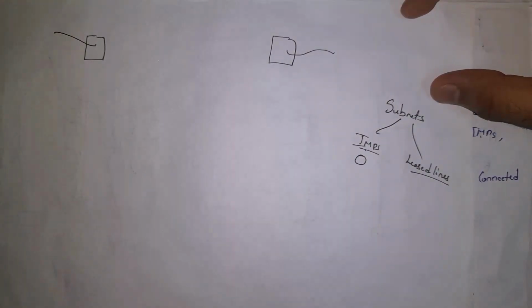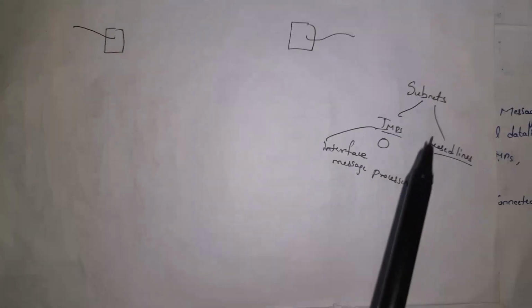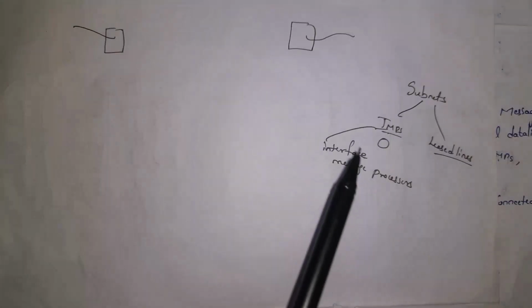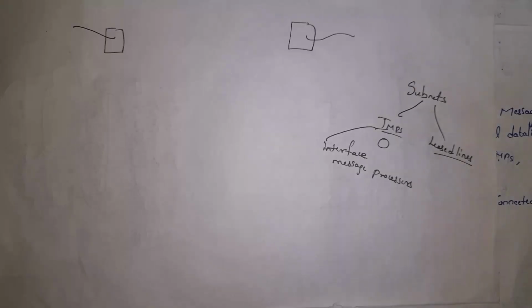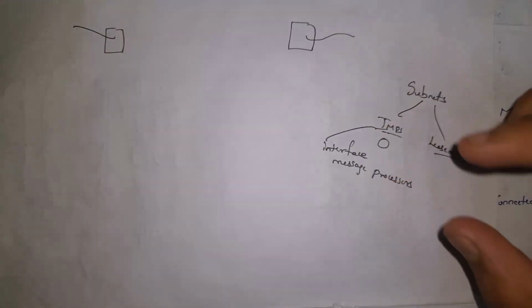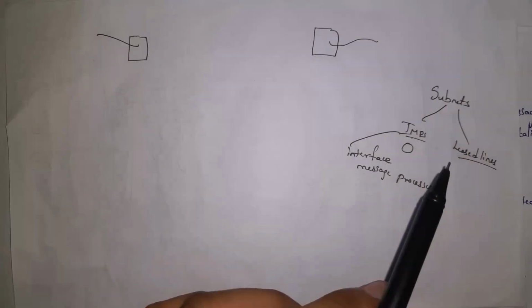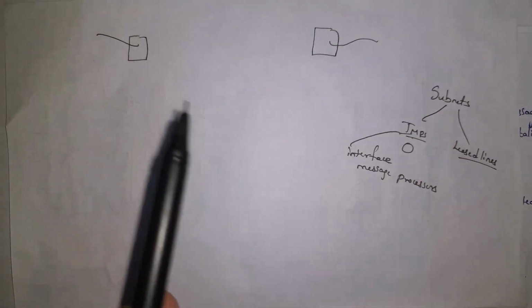Guys, IMPs are nothing but devices like routers. For example, if you consider a router, by using a router we can connect to Wi-Fi and use it. Guys, IMP stands for Interface Message Processors. They are devices like routers. We also call this device a special mini computer. By using this device, hosts can communicate with each other.